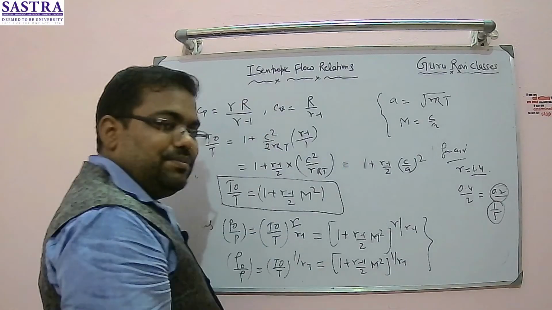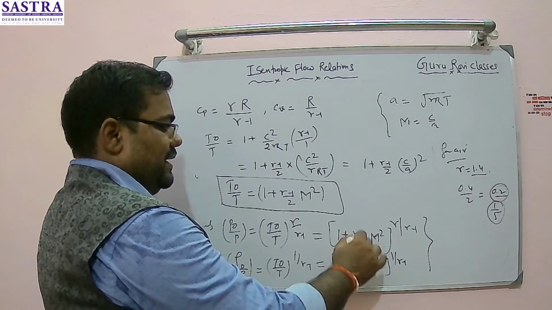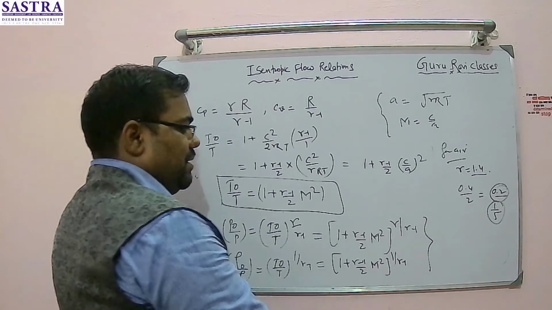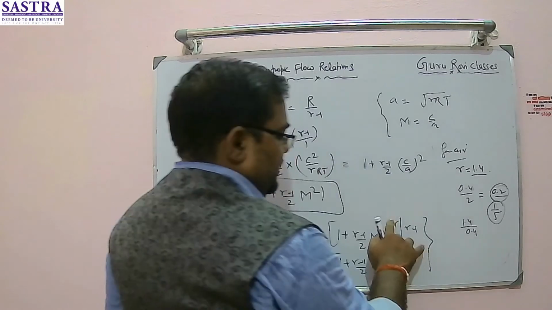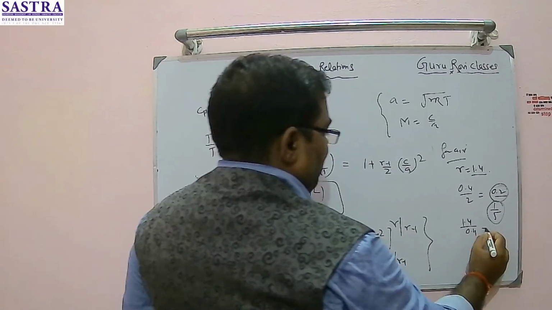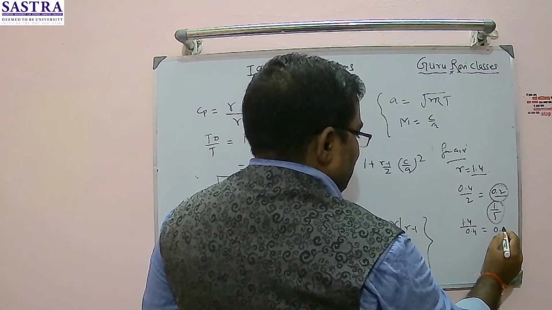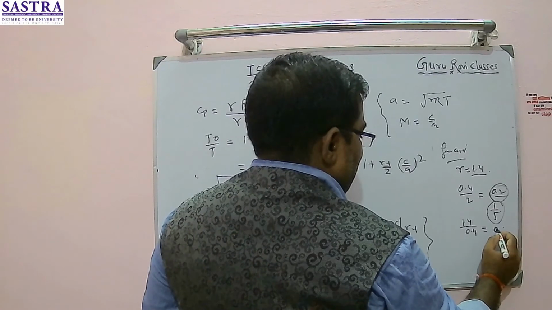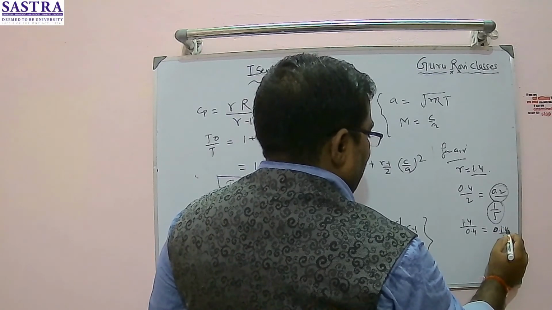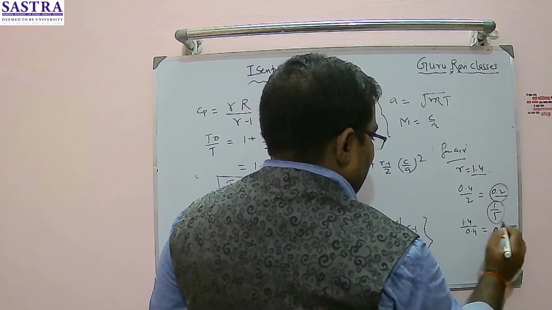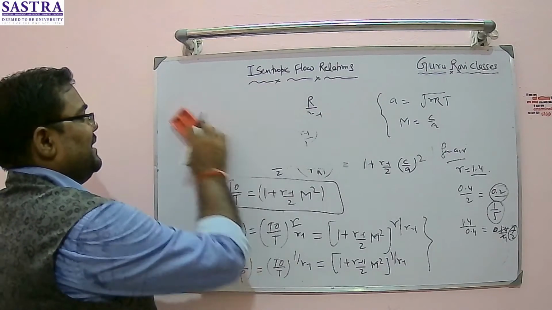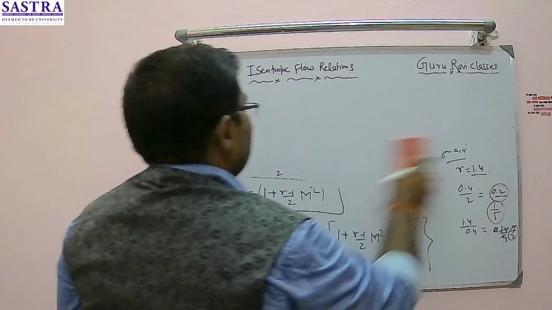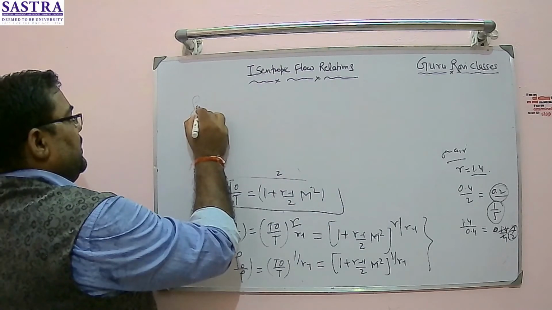So here 1 divided by 5 I can write. Similarly here gamma upon gamma minus 1 is 1.4 divided by 0.4, right? So this becomes 14 by 4 or 7 by 2. So this bracket term you can write directly for air.